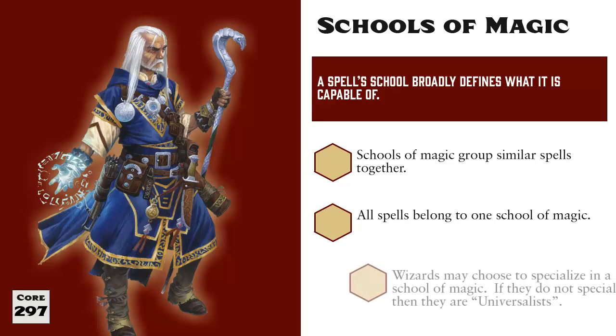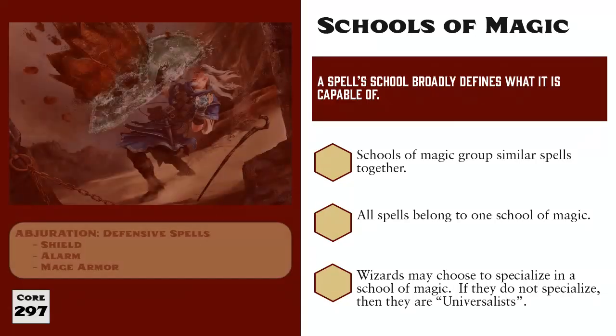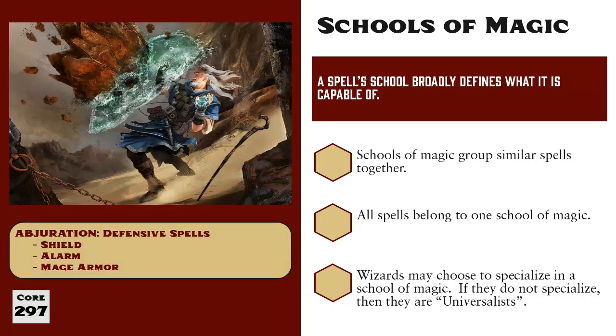Wizards in particular can choose to specialize in one specific school of magic, or can choose not to specialize at all and be a universalist. The 8 schools of magic are Abjuration. These spells are all about defense, magic shields and circles of runes that evil creatures cannot cross. A few example spells are Shield, Alarm, and Mage Armor.